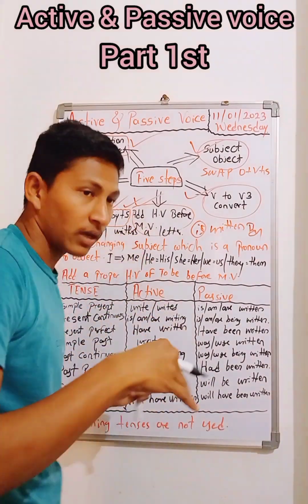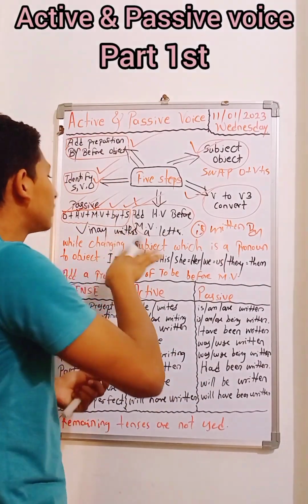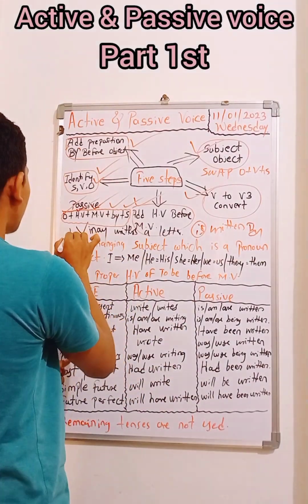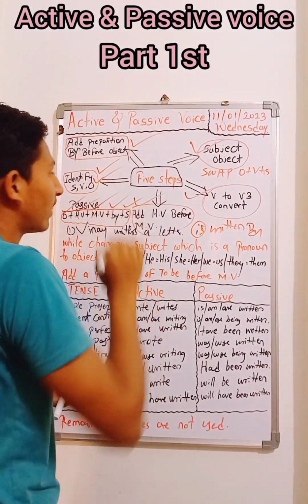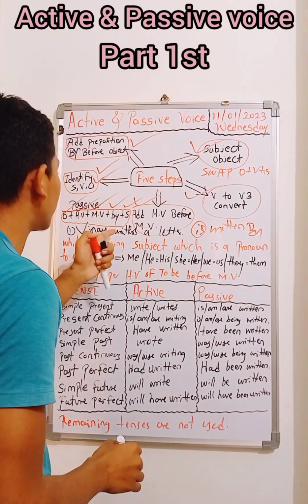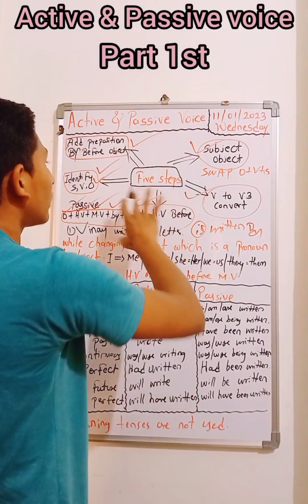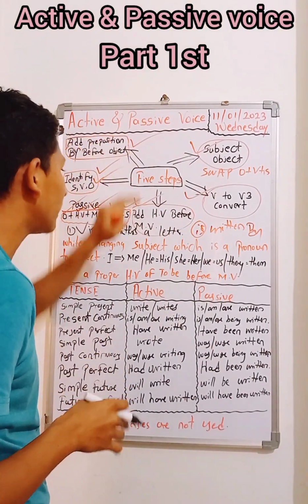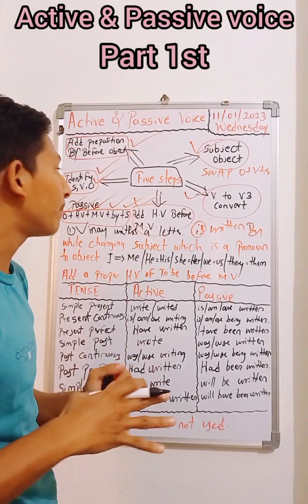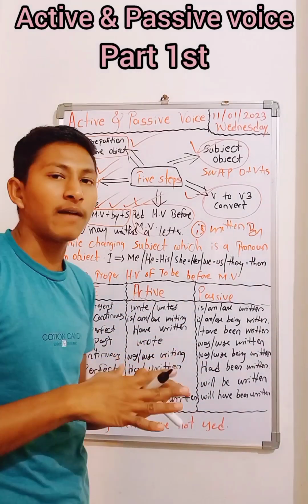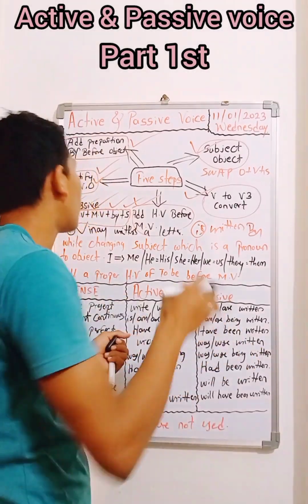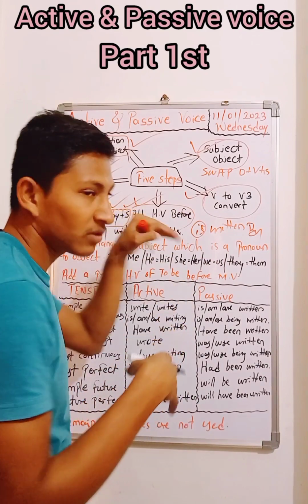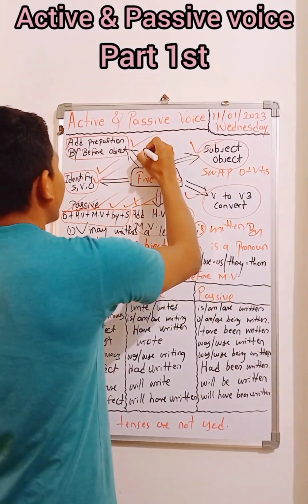If I need to change that into passive voice, this sentence is presently in active voice, so I have to keep all these things in my mind, and with that knowledge I can comfortably transform the sentence from active into passive.